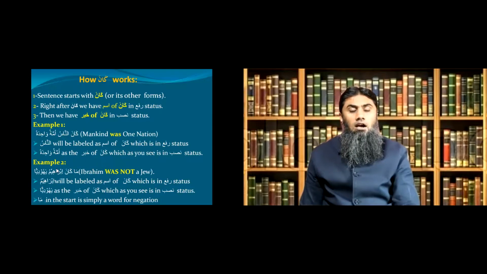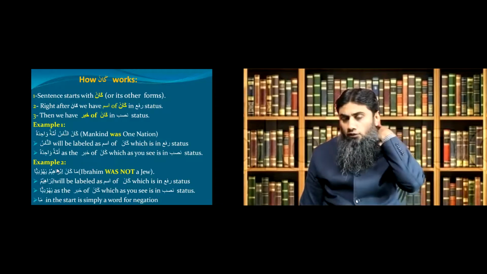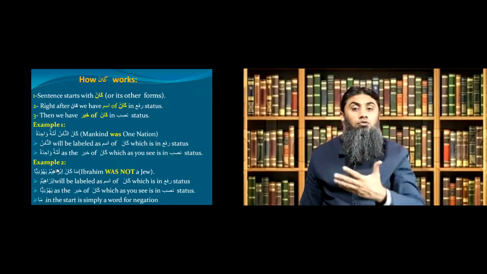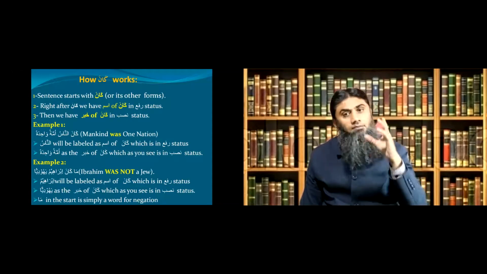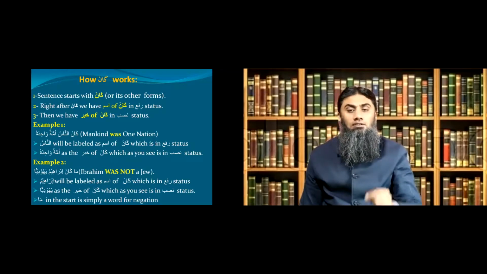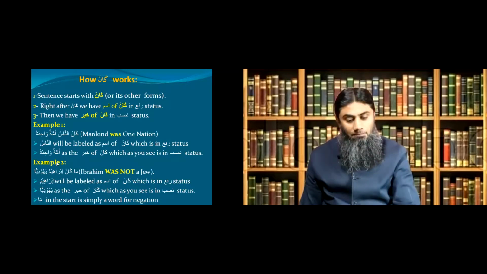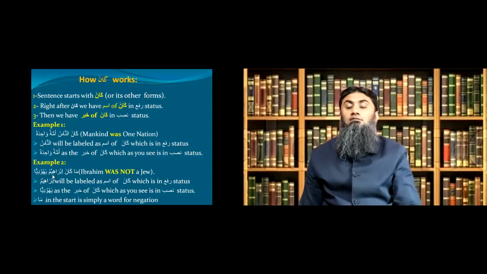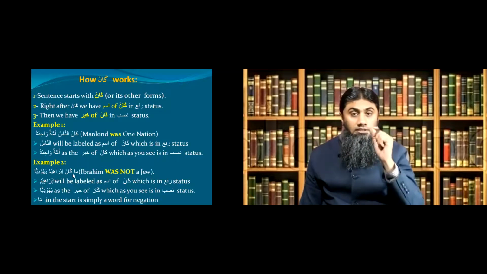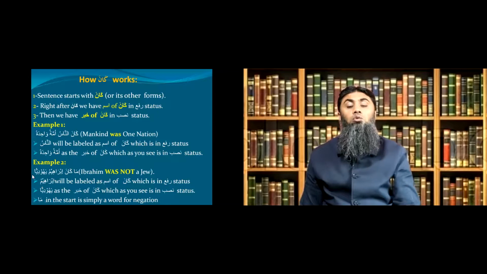Okay. As we learned how to make the negation of Jumlatul Ismiya, in the same way, we can negate kana sentence as well. For example, as you can see, ma kana Ibrahimu Yahudiyan. You see, the normal sentence was kana Ibrahimu Yahudiyan.